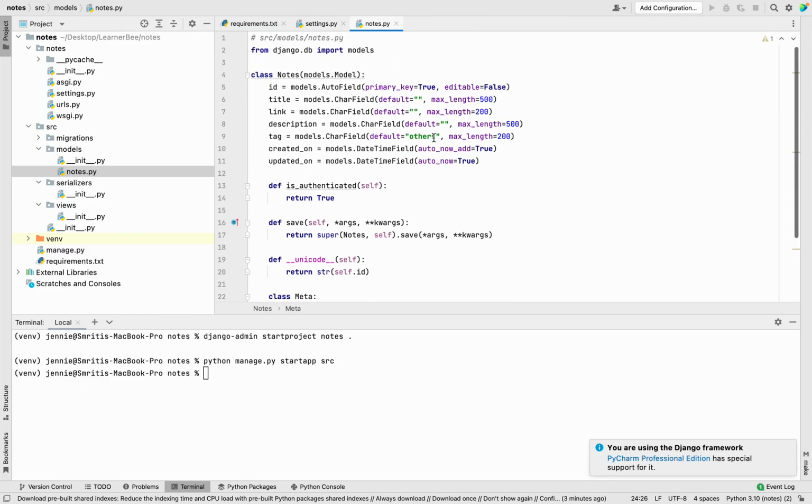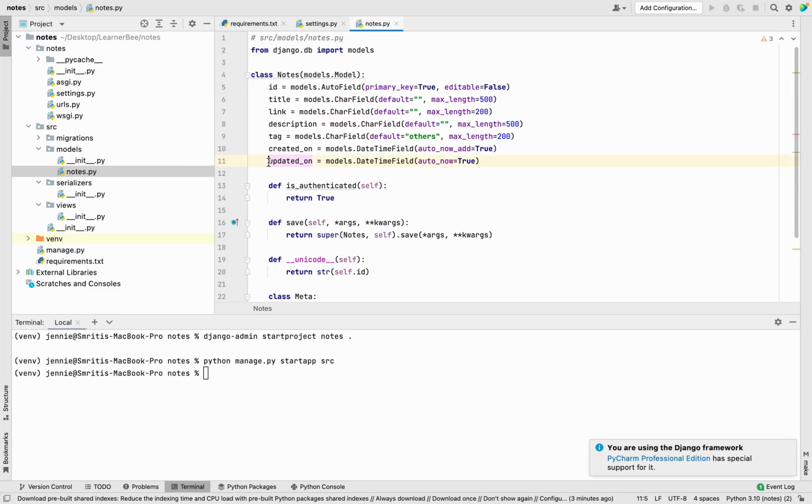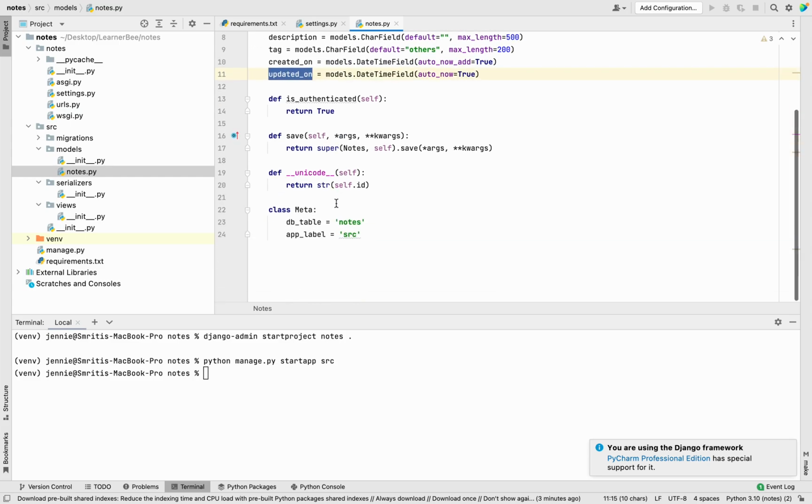Perfect. So that note contains a title, link, description, tag, and there is a field created on, which will be added the first time when this entry is created, and every time the entry is updated, we will update this updated on field. So the table name is notes.